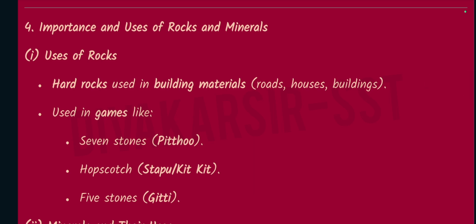Number 4. Importance and uses of rocks and minerals. Uses of rocks: hard rocks used in building materials, roads, houses, and buildings, used in games like Seven Stones, Pittu, Hopscotch, Stappu or Kit Kit, five stones, nigiti.